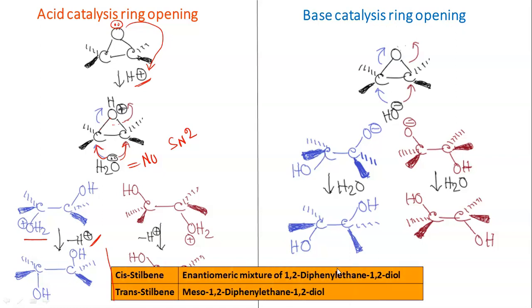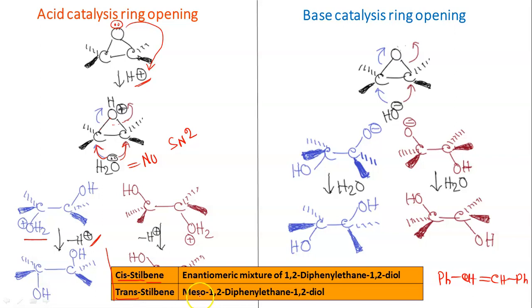So remember, in the last video, that is part 10, syn dihydroxylation, what have we seen? There we have seen that stilbene has the structure Ph-CH=CH-Ph. Depending on whether the Ph groups are on the same side or on the opposite sides, it may be cis or trans. So from cis, if it is following the syn dihydroxylation mechanism, that is in presence of KMnO4 or osmium tetroxide, then from cis we get meso, but from trans we get an enantiomeric mixture.